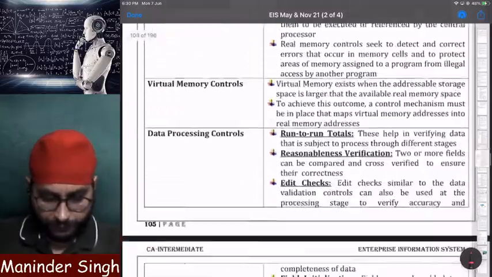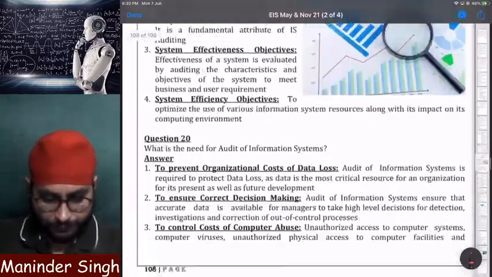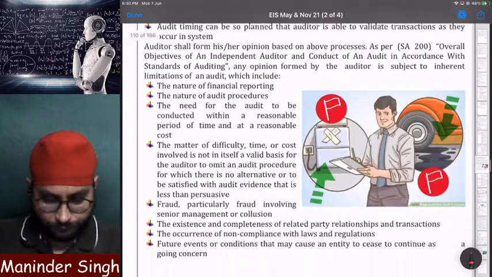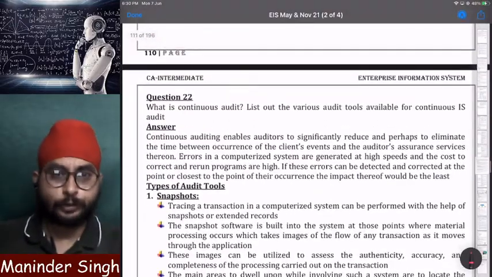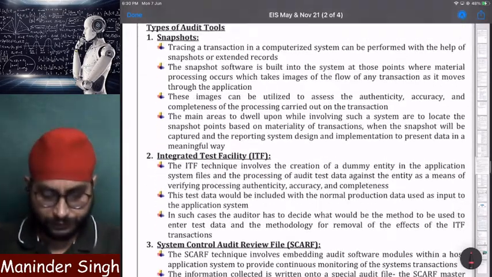Audit of controls, that is the last part of this chapter we have seen. Yeah, clear. Question number 22, that is continuous audit techniques, we have seen in class.